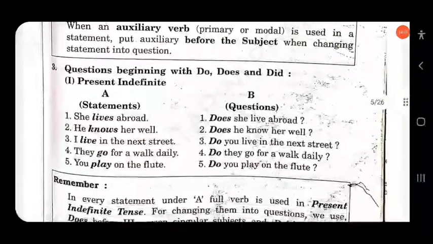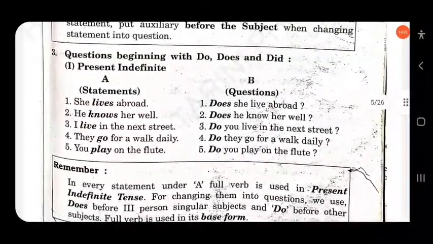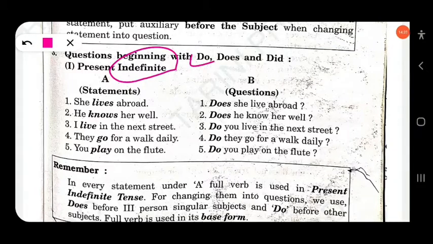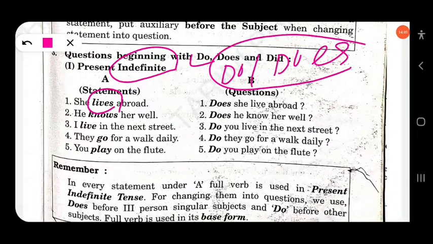Then next, questions beginning with do, does, did. In the present indefinite, or simple present, as we call it: she lives abroad. In the simple present, we use do or does to form yes-no questions. Clear? So, she lives abroad. Does she live abroad? He knows her well. Does he know her well?